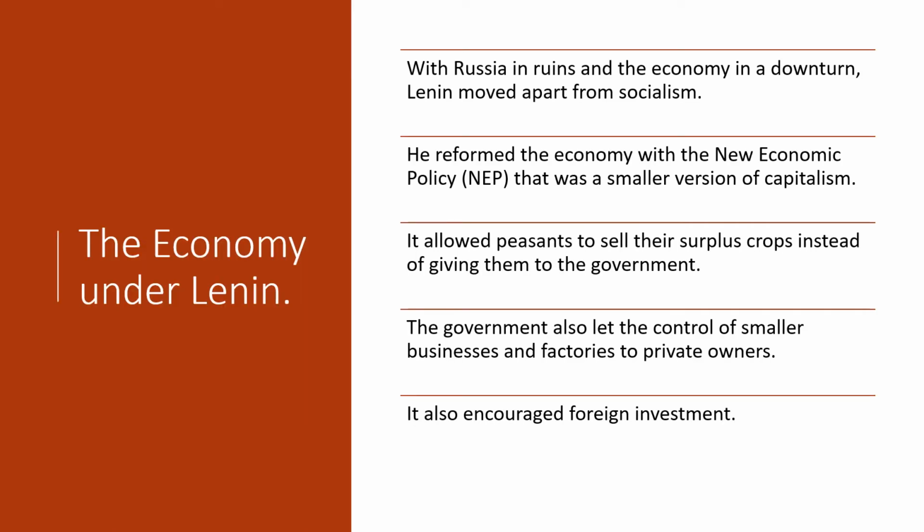Now, the economy under Lenin. With Russia in ruins and the economy in a downturn from World War I and also from the Civil War, Lenin is going to move away from socialism a little bit. He comes up with this economic plan known as the New Economic Policy, or the NEP. This is basically a smaller version of capitalism. So even though Lenin and many of his supporters are against capitalism, what he comes up with is a smaller version of capitalism.